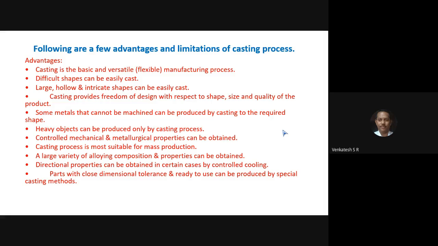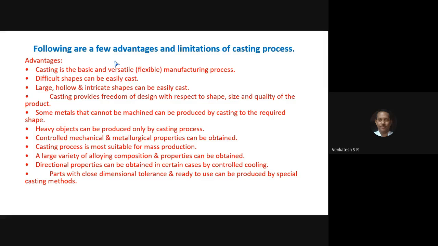And the last one, from the process itself, you can produce dimensional tolerance. Dimensional tolerance is very, very important. The casting size and shape is very, very important. If it is larger than the required size, the customer can reject it. So for that reason, dimensional tolerance is very, very important. As I told you, the as-cast, ready-to-use casting. So these are the advantages of the casting process.